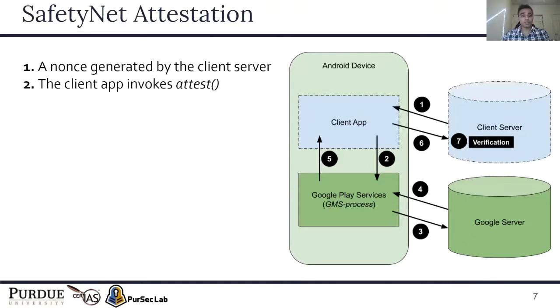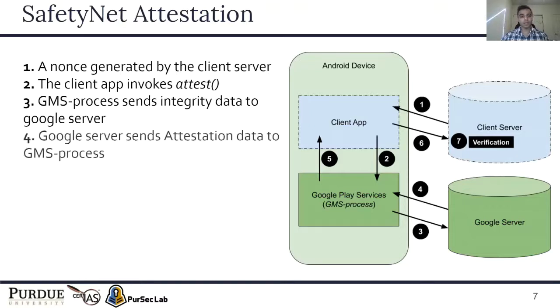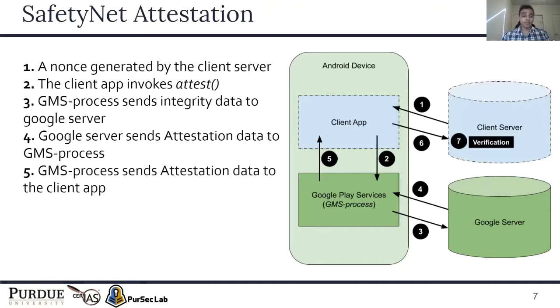Using this nonce, the client app invokes the attestation function. Then the GMS process handles this call and performs various checks about the device integrity and the app integrity and sends the data to Google server. The Google server analyzes this data and sends back attestation data to GMS process. Now GMS process sends this attestation data to the client app.